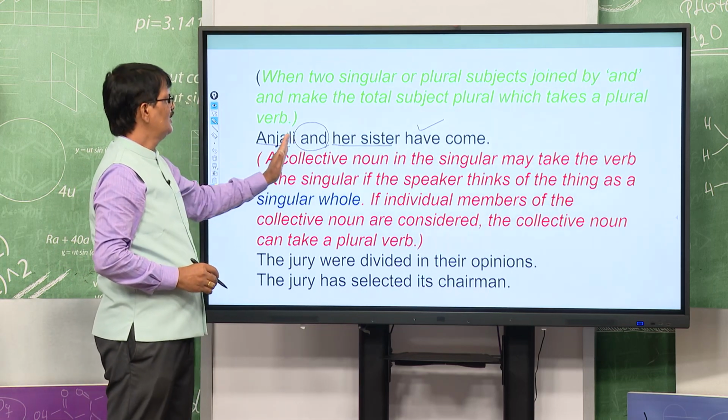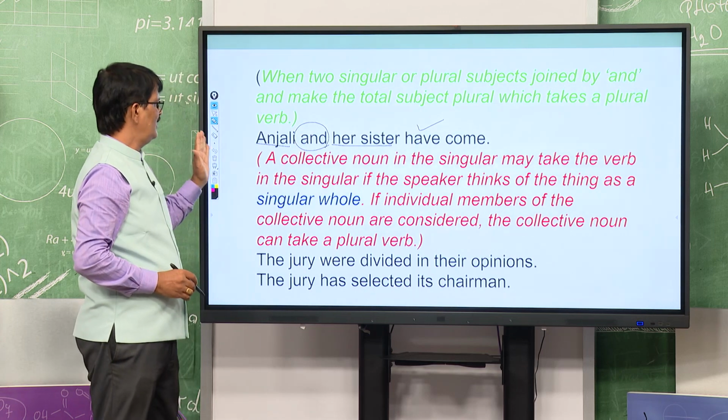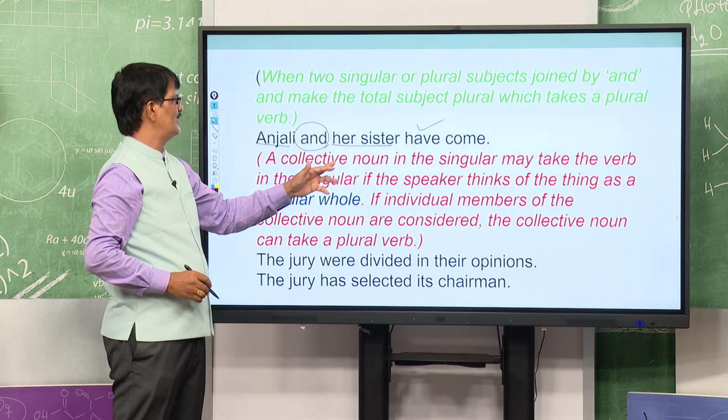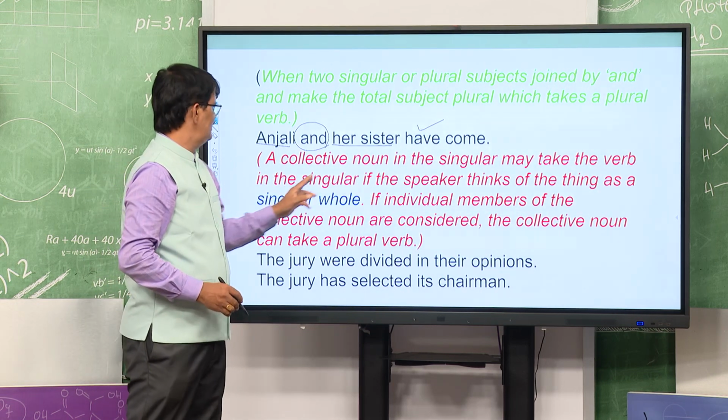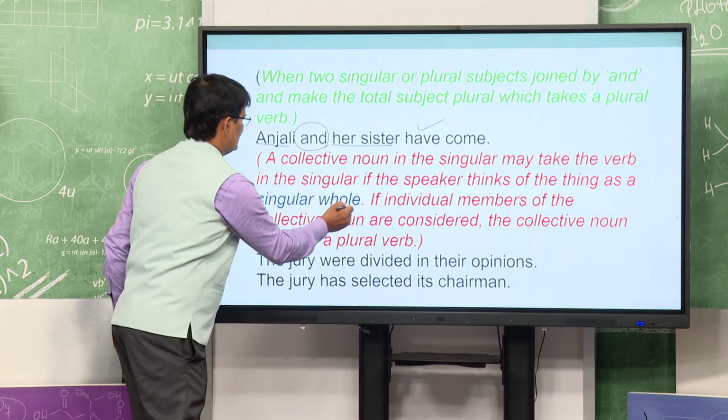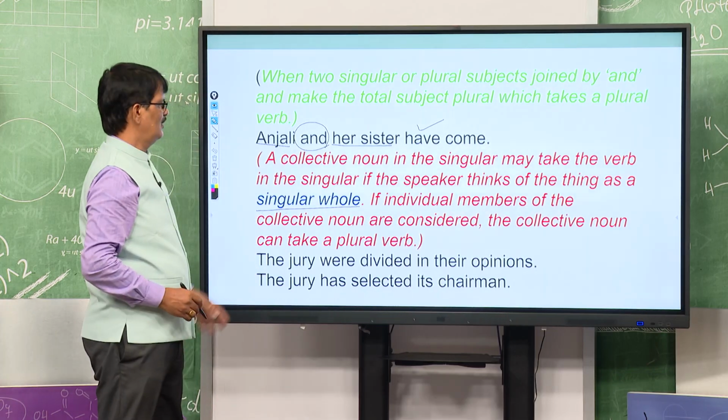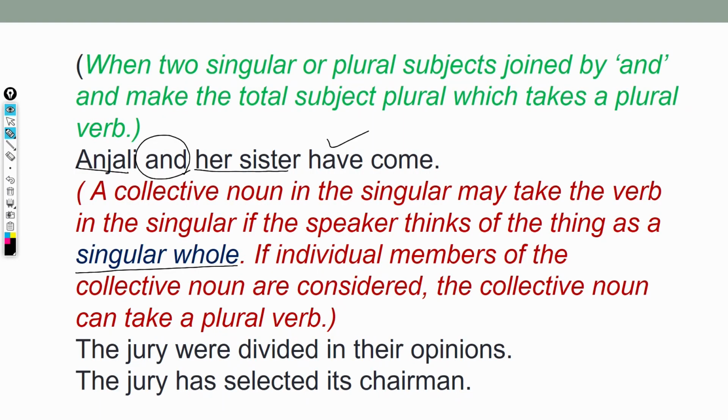But you see the collective nouns, you know, collective nouns take a singular verb if the speaker thinks of the thing as a singular whole. When the speaker thinks of it as a singular whole, it takes singular. When it is individuals, it is plural. From the examination point of view, these two examples are very important.